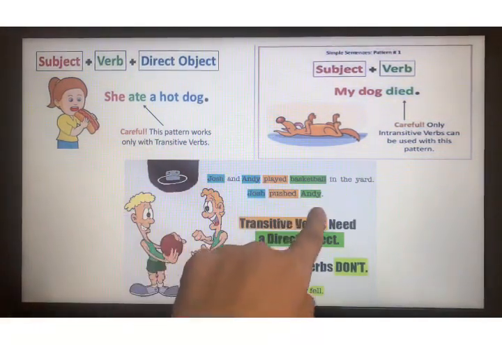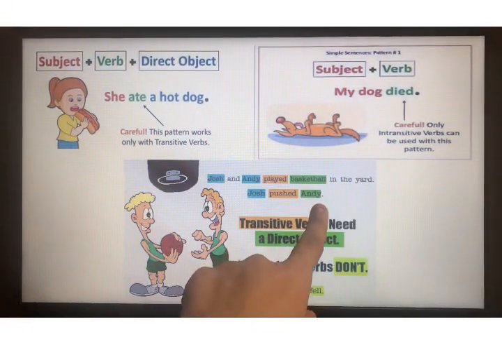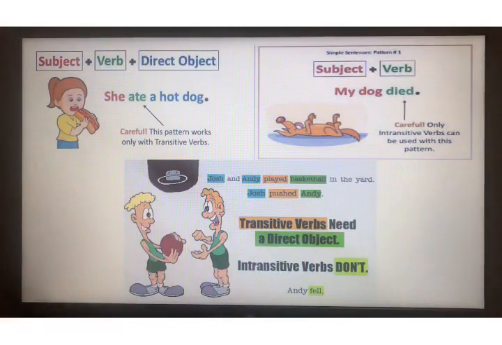Josh pushed Andy. Pushed is the verb. After pushed, the next word is Andy. Andy is a noun. It is the name of a person. So it is a transitive verb. Okay. So you have to just check.